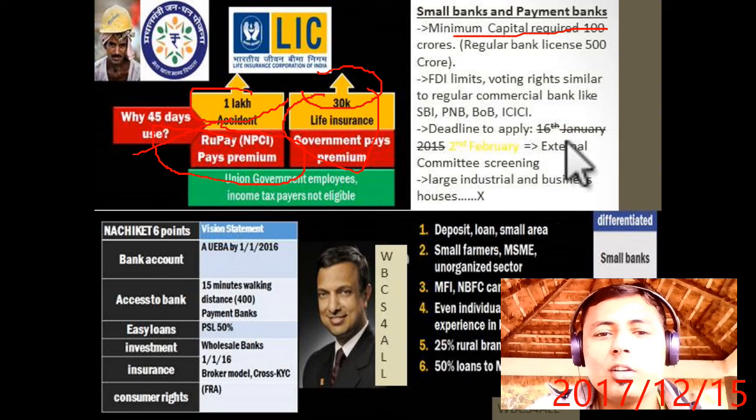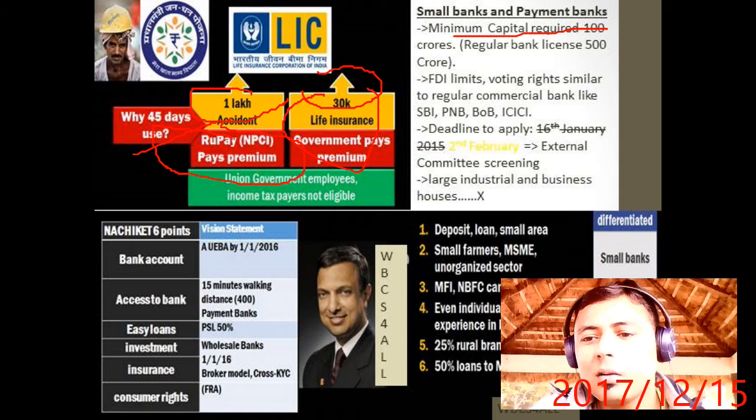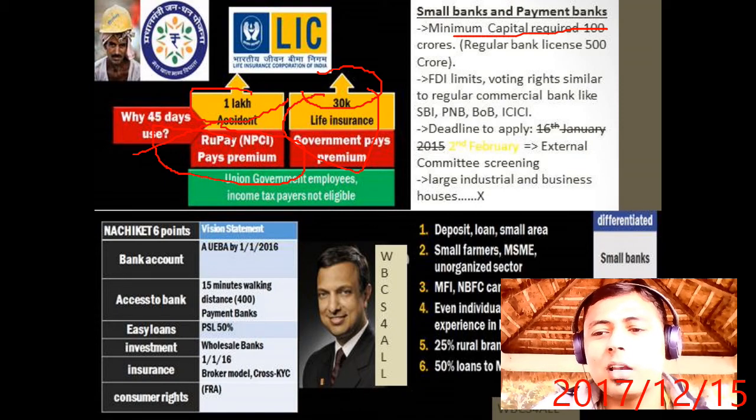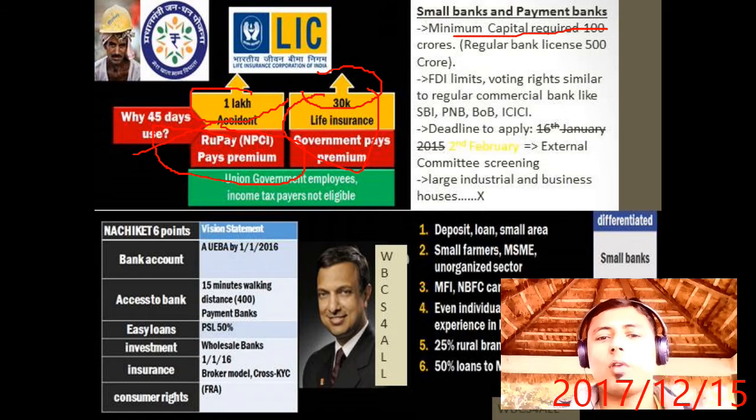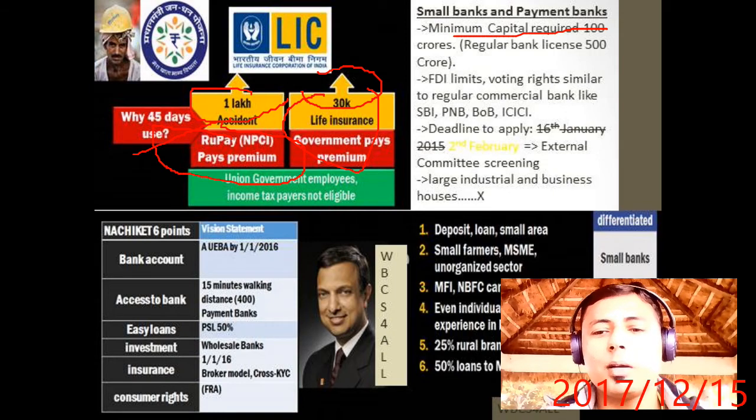Now, deadline to apply 16 January 2014, but now 2nd February, external business is in a large industrial and business house. So what is the difference between a small bank and a payment bank? Small bank and payment bank are very important. Now first we will discuss a small bank.